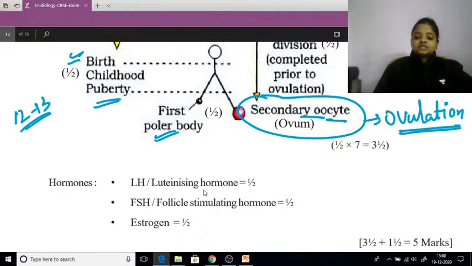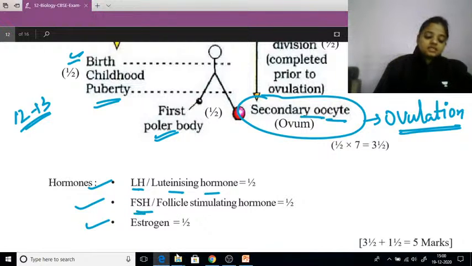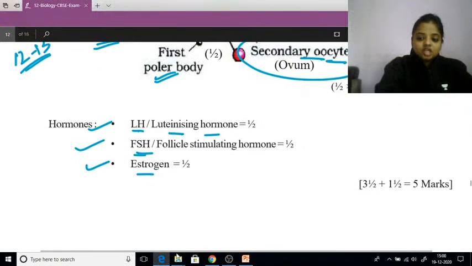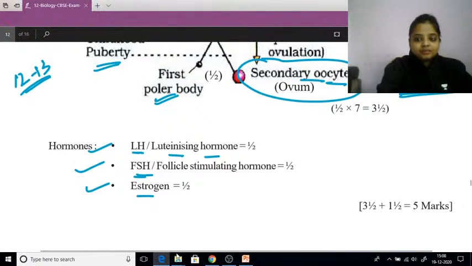So the hormones which are required are LH, that is luteinizing hormone, FSH, follicle stimulating hormone, और estrogen. Okay, but बच्चा, एक बड़ी चीज ध्यान रखना, when you are writing the exam, सब full form भी लिखना. काफ़ी सारे बच्चे ऐसे होते हैं जो short form लिख के जाते हैं, FSH, LH. मैम, full form तो आपको ही पता होगा ना. Okay, so don't make that mistake. Always mention the full form with the short form. Okay, so it gives a good impression of yours. So that was all about the paper.